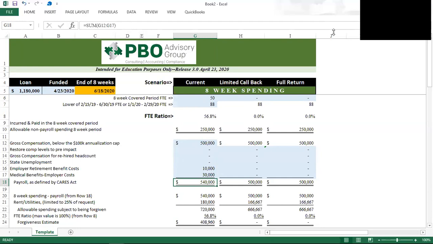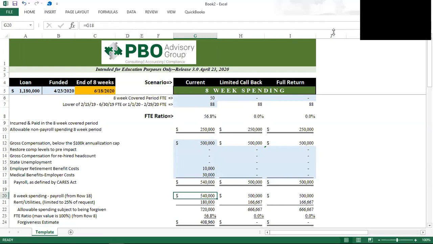And again, we're saying estimated because currently we're using this as a planning tool. Once the 56-day period is over, we're going to use this as a measurement tool. But it'll be the same formulas. It's just that at that point in time, you'll be actually adding up what you really spent. This is what you're expecting to spend.